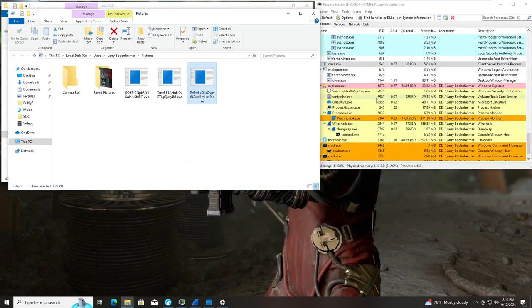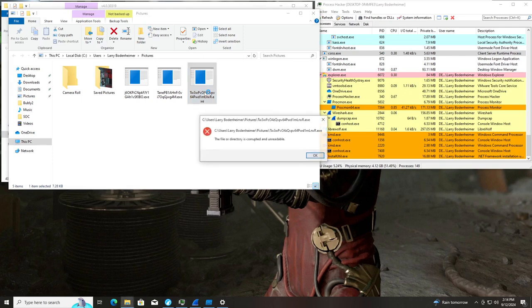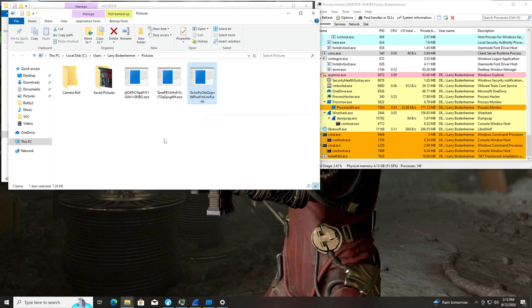Why is it storing it somewhere obvious like pictures? I don't know. Slip on their part? Done intentionally? Who knows? It's still creating them. And if we run it, the file or directory is corrupted and unreadable.